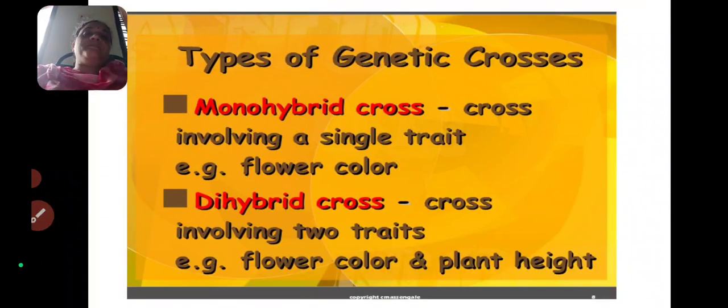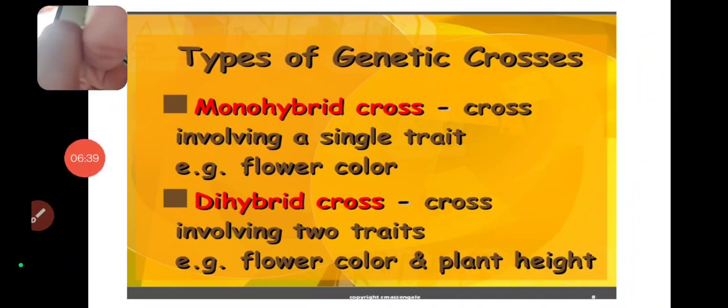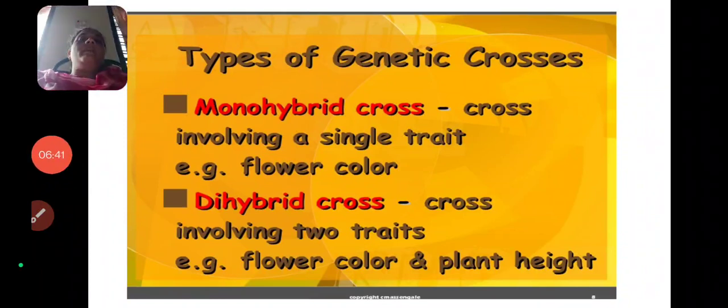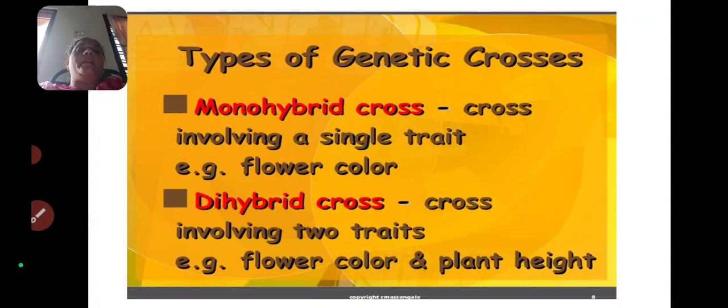These are the two traits involved in the dihybrid cross.